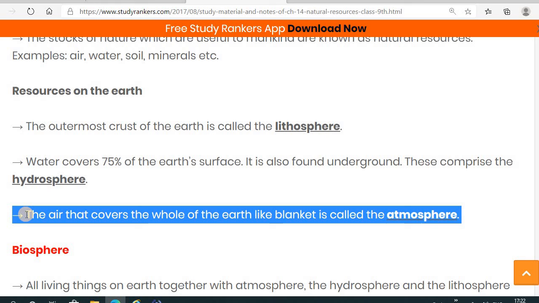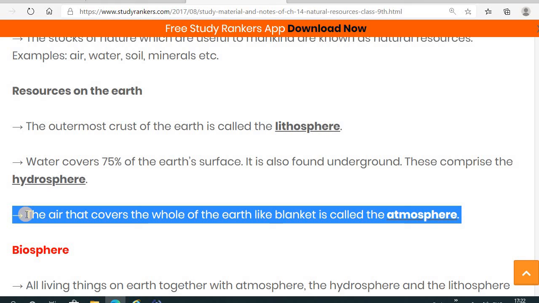If asked what the atmosphere is, then the air that covers the whole of the earth like a blanket is called the atmosphere. If asked what the hydrosphere is, then the water covers 75% of the earth's surface, and it is also found underground, so that is known as the hydrosphere.